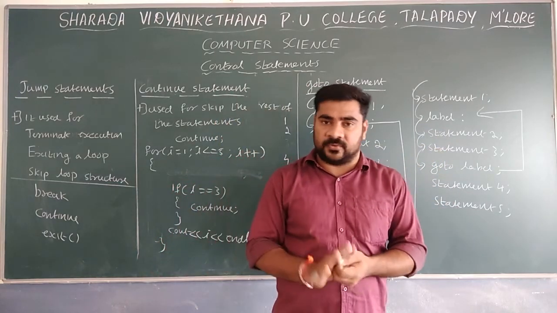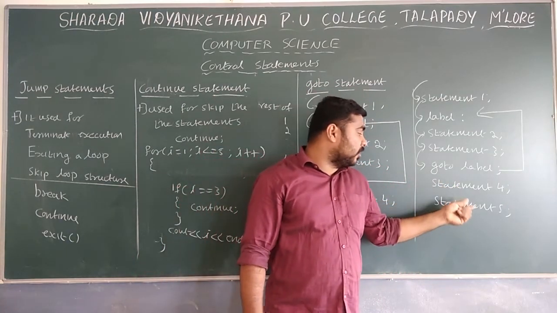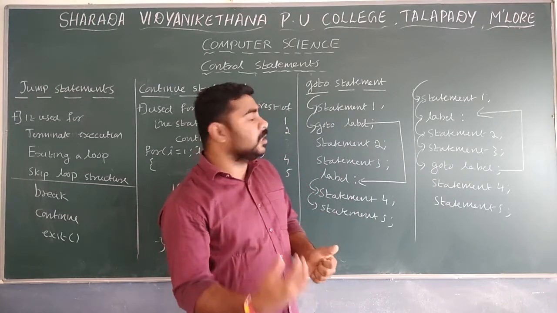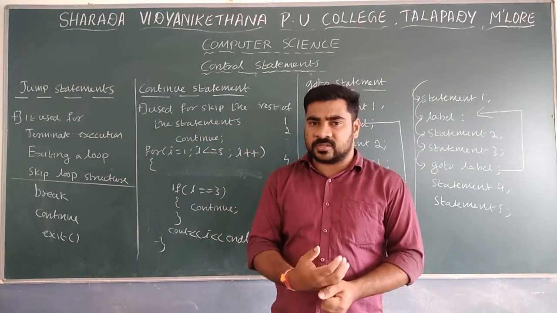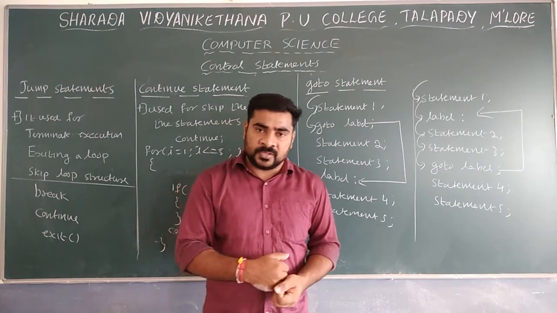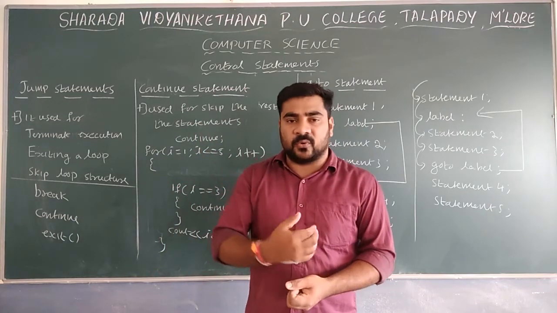So there is no stop for this. If you use a go to like that, there is no stop. Here remember statement 4 and statement 5 are not going to execute. So this is known as the go to statement. If you use the go to statement, one is forward jumping and one more condition is backward jumping. Based on this, I am not going to explain the program. You can see the textbook programs.